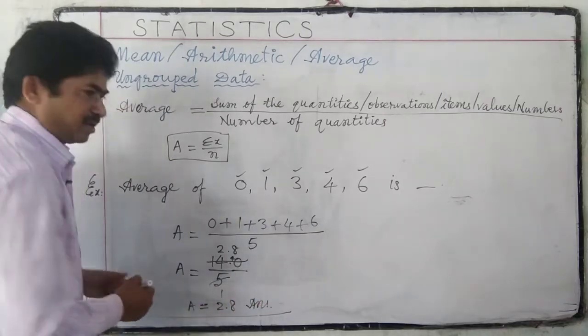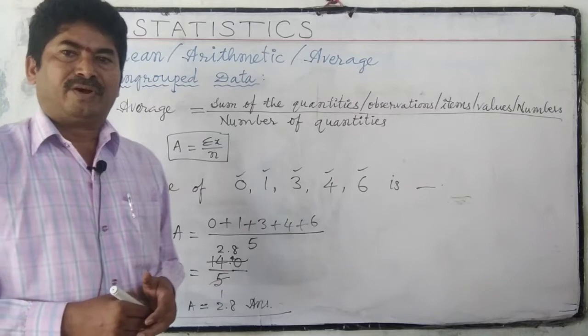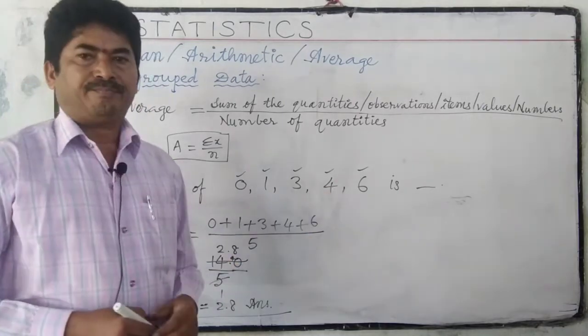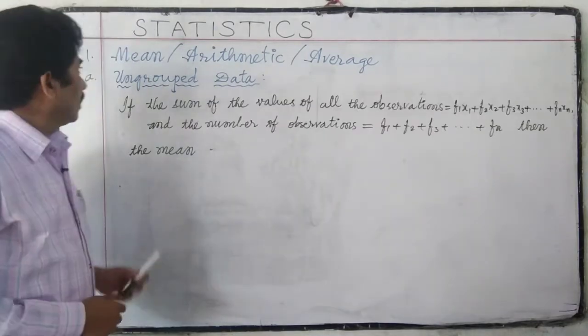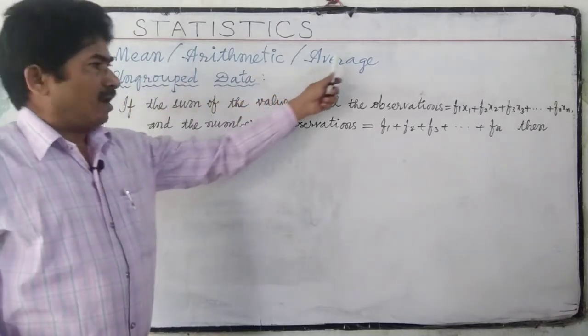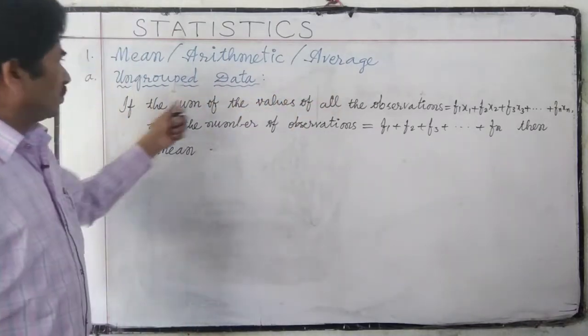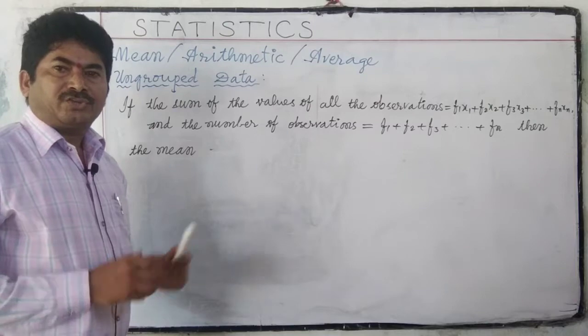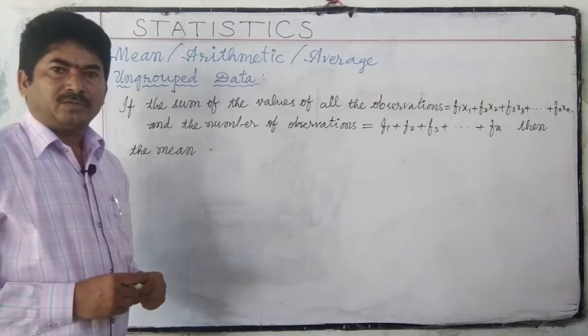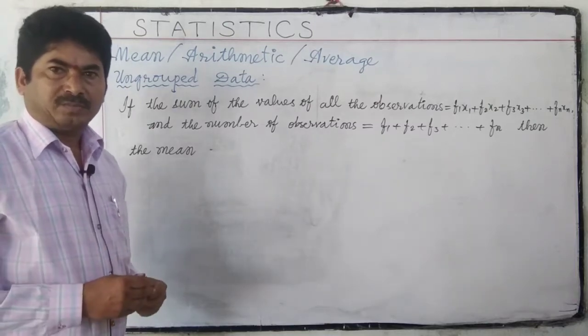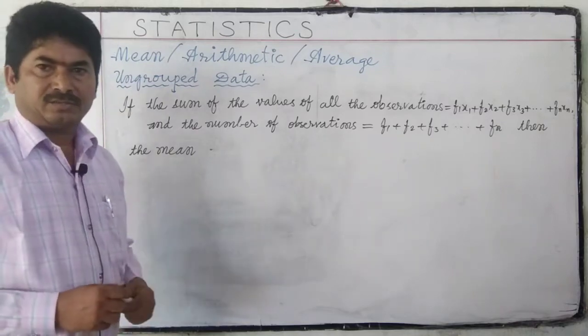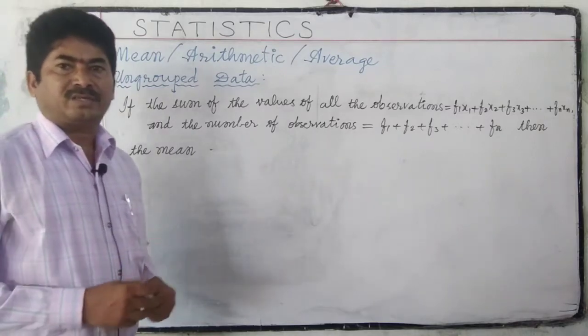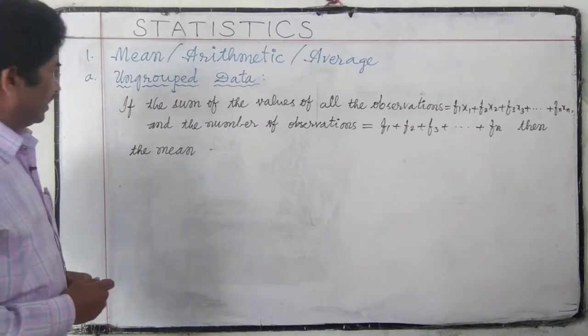So this is the method of finding average for ungrouped data. In this 10th class, we have to learn just advanced. This is just advance for that previous classes. So what is that advance?